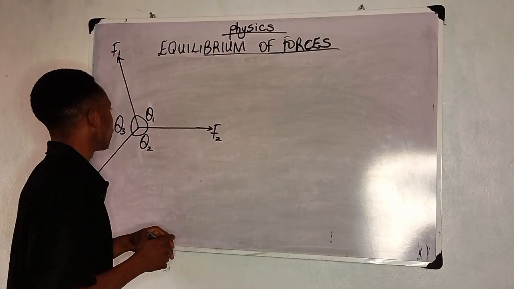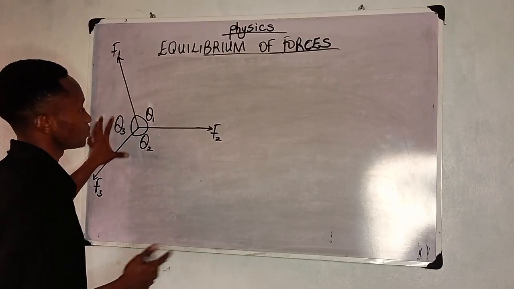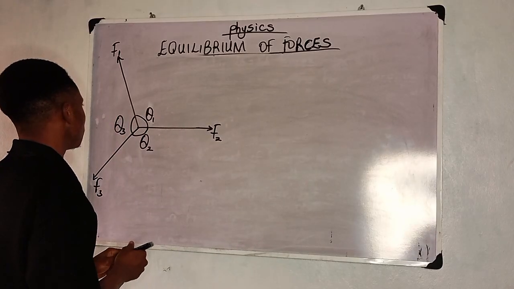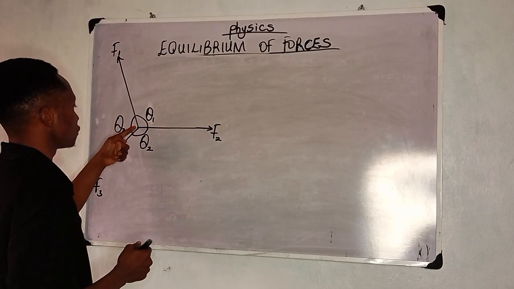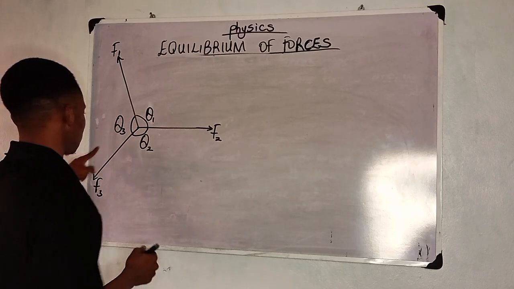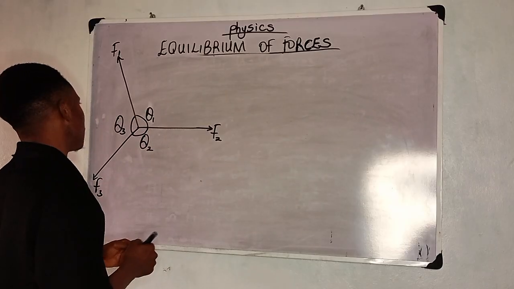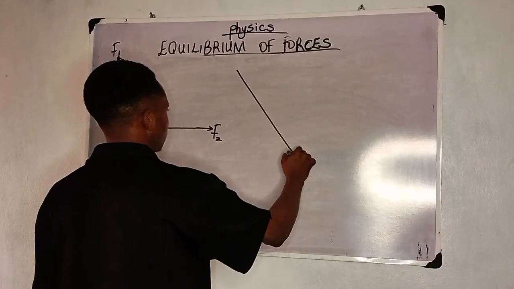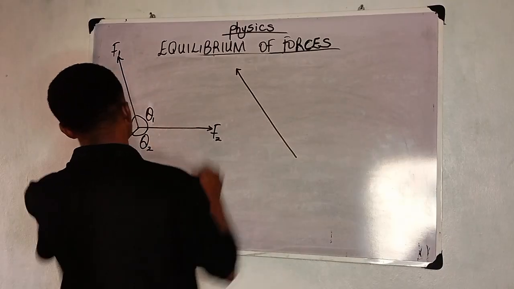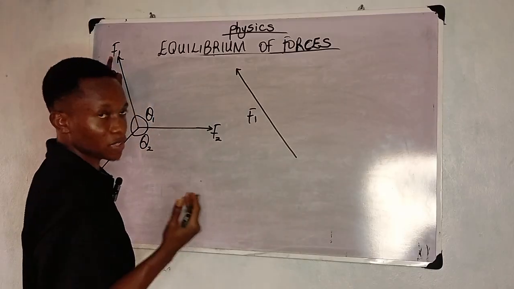Alright, now looking at the triangle law of forces, this is actually a typical question that can be given to you. The first thing you need to do is to resolve these three forces into a triangular form. Now let's see how possible that will be. Now I can have this, and what am I drawing for? I'm actually drawing F1, so I'll call it F1. I hope you can see what I'm doing.